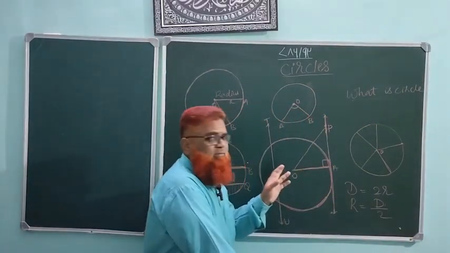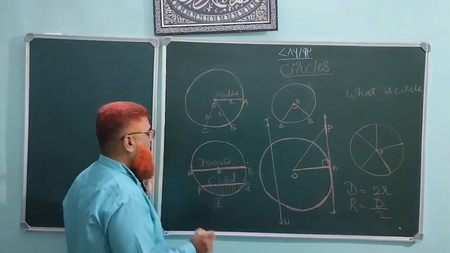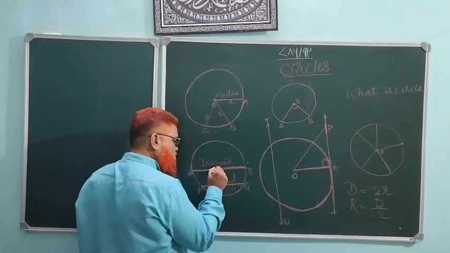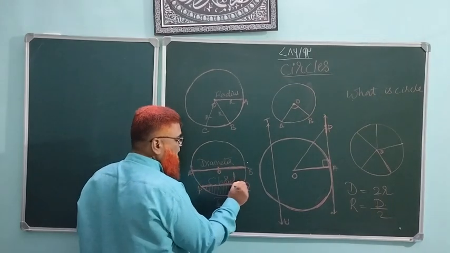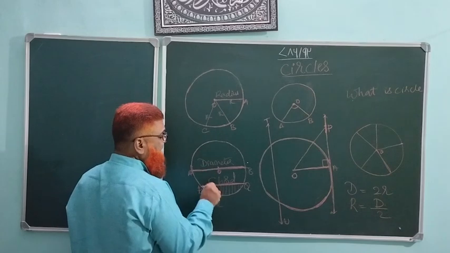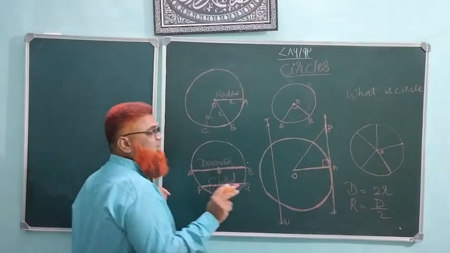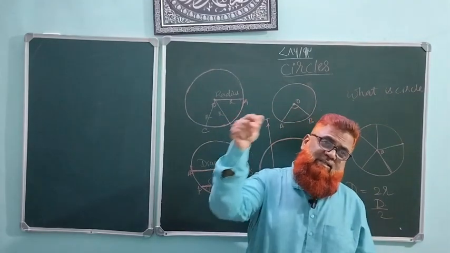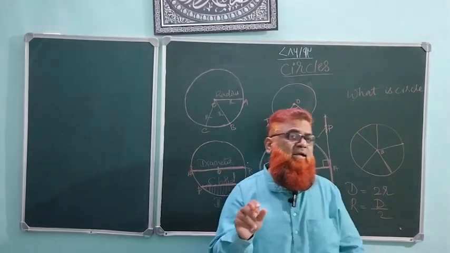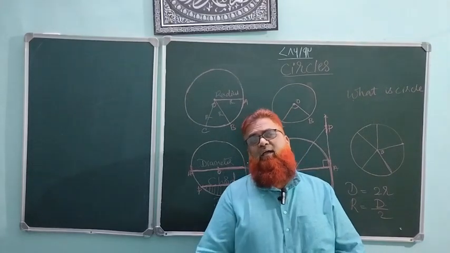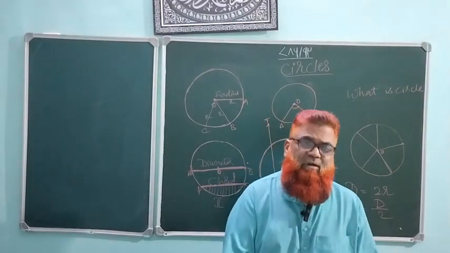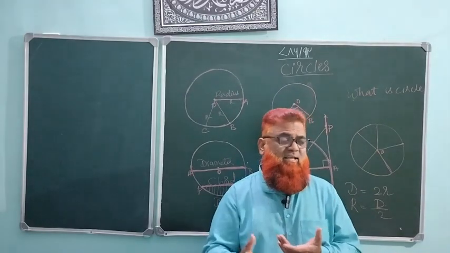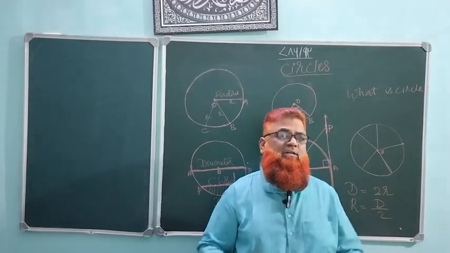So here you can understand there is one corollary. A diameter joins the 2 points on a circle through the center. A chord joins the 2 points without the center. So the general definition of a chord is a line joining the 2 points on a circle. Diameter is also a chord, but a chord is not a diameter. So we can say that every diameter is a chord, but not all chords are diameters. This is the logical inference. This is the logical conclusion.